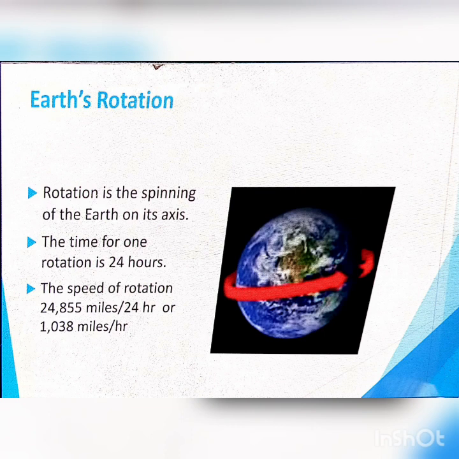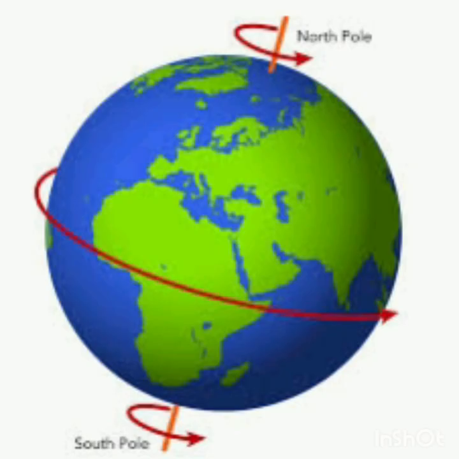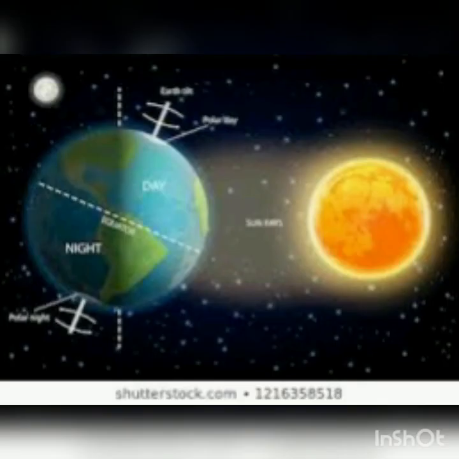Characteristics of rotation. Direction, the very first characteristic. The earth completes one rotation from west to east on its axis in 23 hours, 56 minutes and 4.9 seconds, that is 24 hours. Then the next characteristic of rotation is inclination of axis. The earth is always tilted in the same direction towards the pole star. Then next is speed.